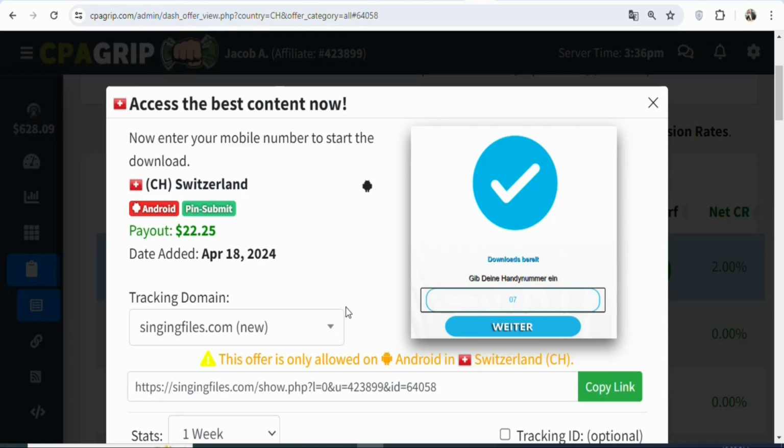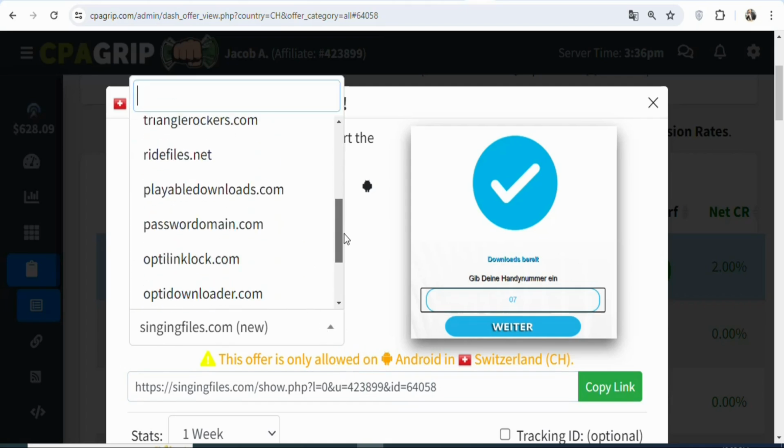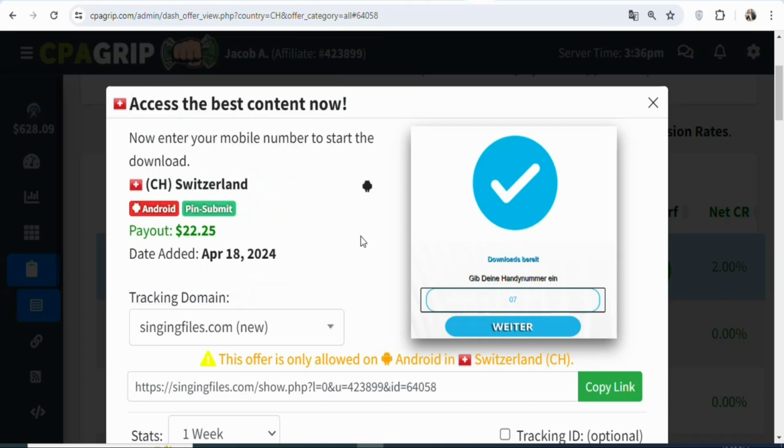Once you click on it, you're going to see a page like this. You can see this is your affiliate link, and you can see the warning right here. If you want to select a tracking domain, you can click right here and then select any of these tracking domains that you want. Once that is done, the next step is to find a traffic source whereby you can get people who live in Switzerland to click on your affiliate link and then enter the required details so that you can be paid $22.25 for every lead that you get.